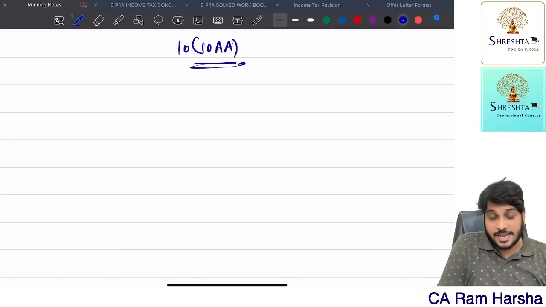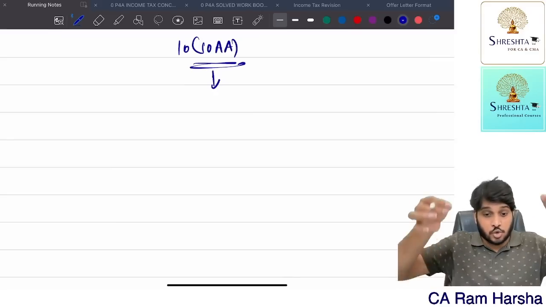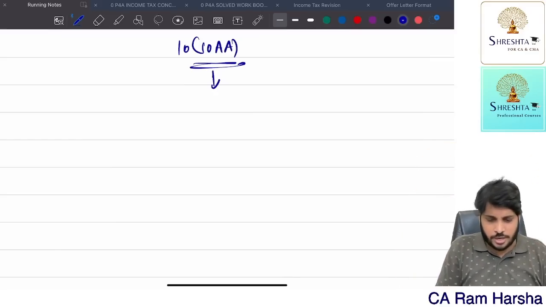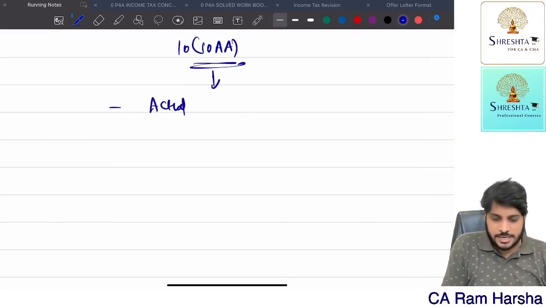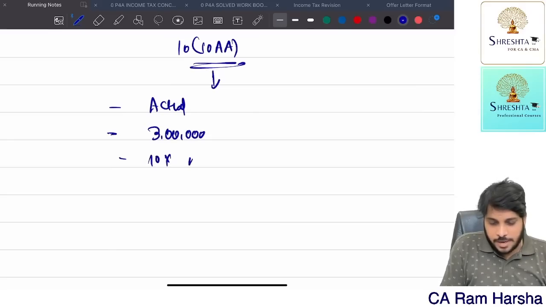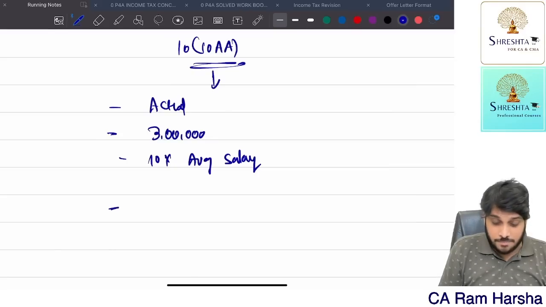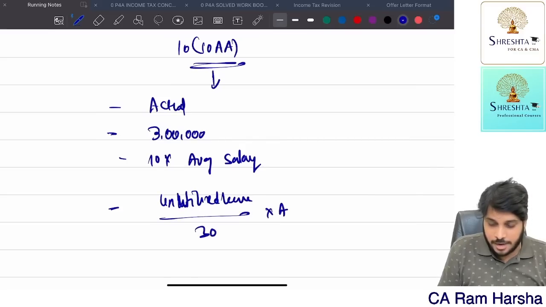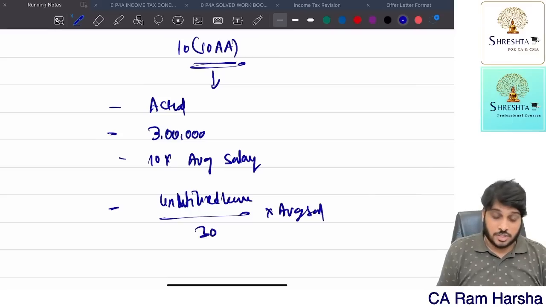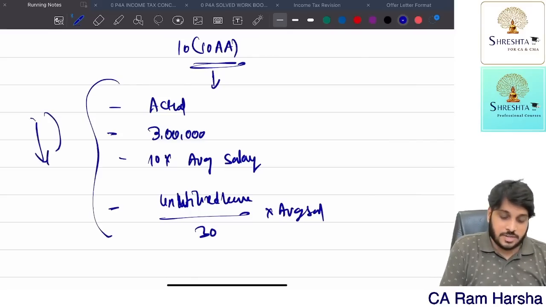a non-government employee under Section 10(10AA). Under this, leave encashment is exempted to the extent of the least of the following. So the actual amount received is one criterion; 3 lakh; 10 months multiplied by average salary; then unutilized leave, divided by 30, multiplied by average salary. Out of these 4 categories, whichever is lower, that is exempt.